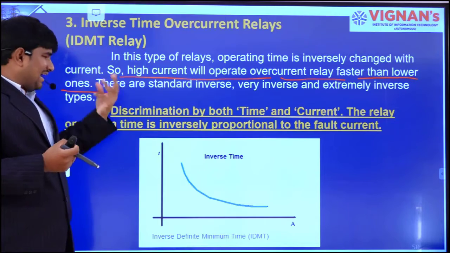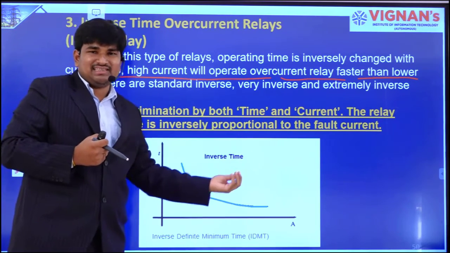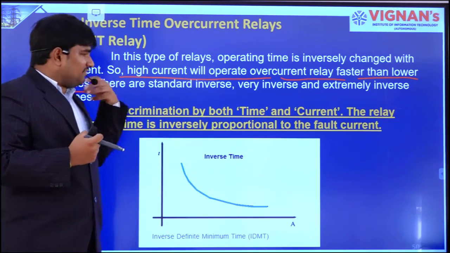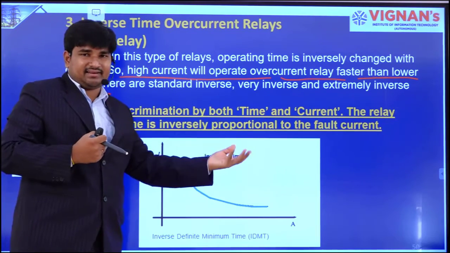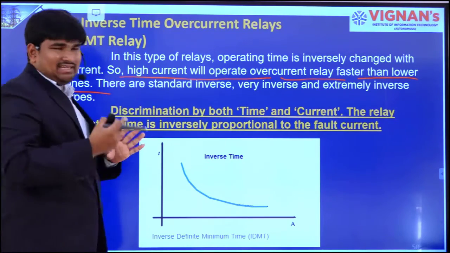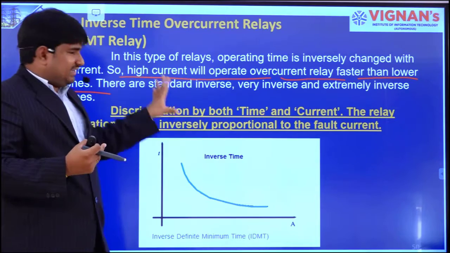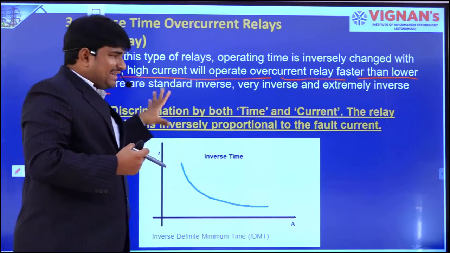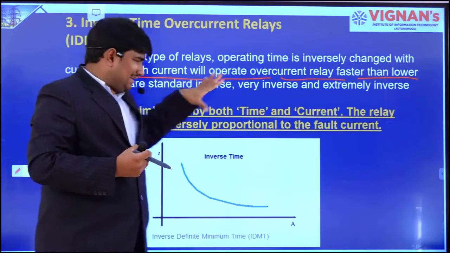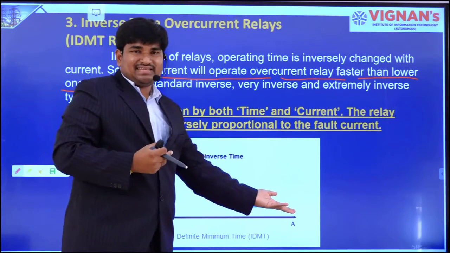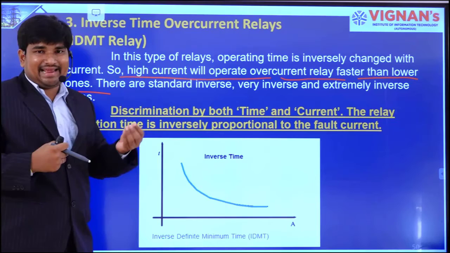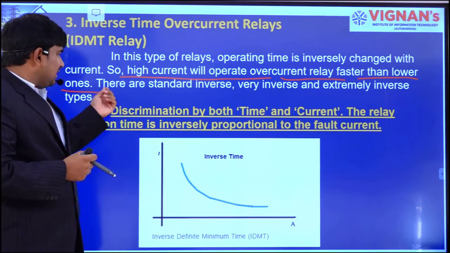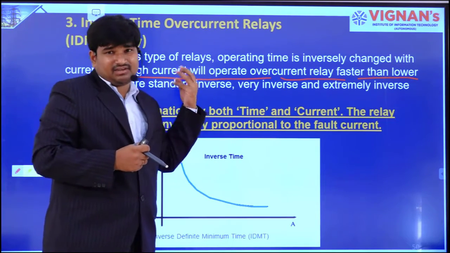The saturation principle will be used in this case. That will be discussed later. So by attaining saturation in primary core, this inverse time lag will be attained. Now, there are different types.